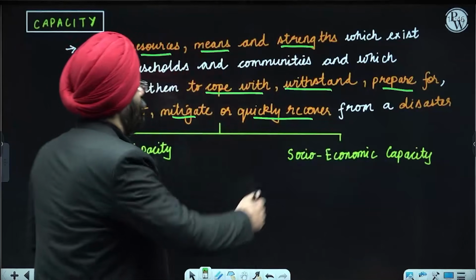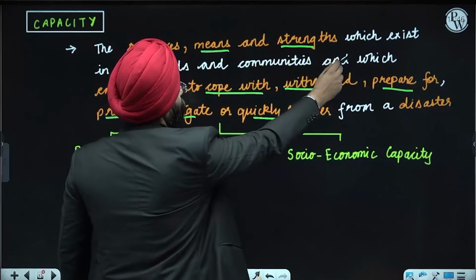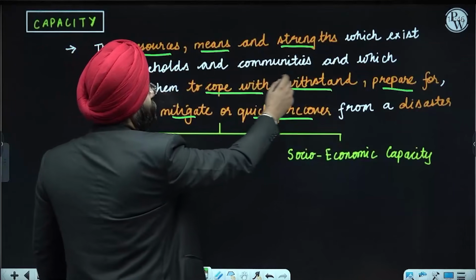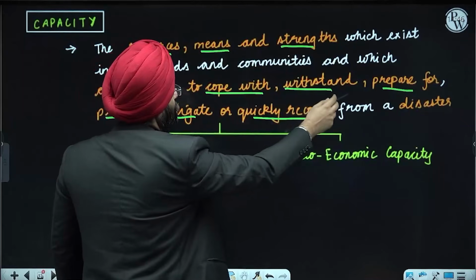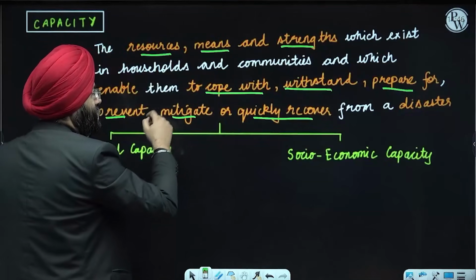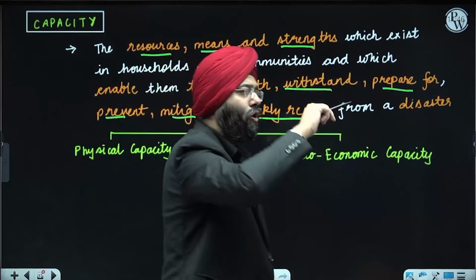So, the resources, means, and strength which exist in the household and communities to cope up with, withstand, prepare for, prevent, mitigate, or quickly recover. So, all the stages are covered.